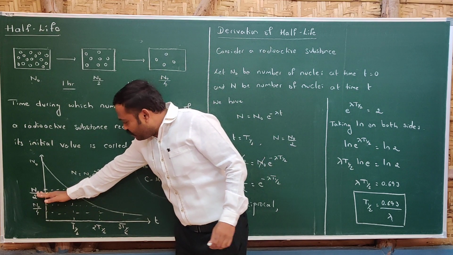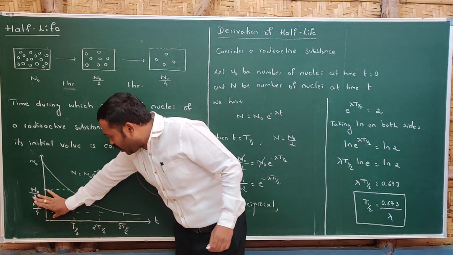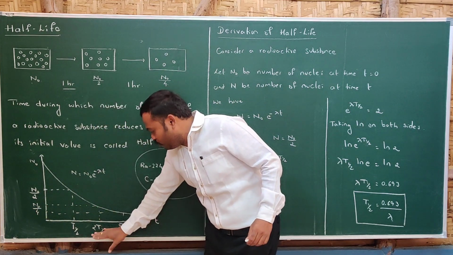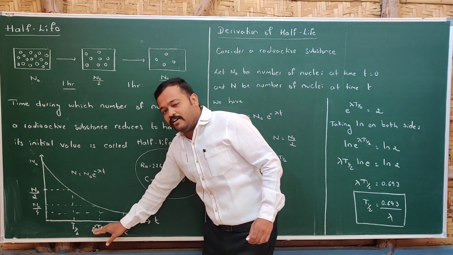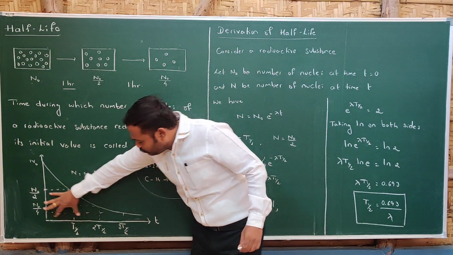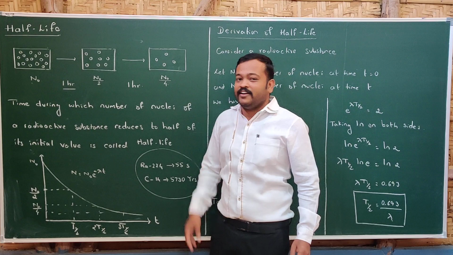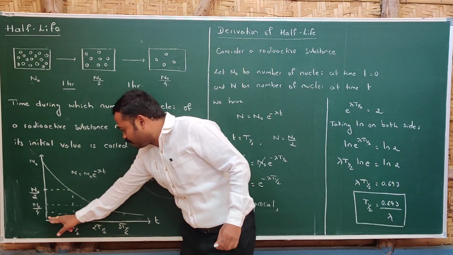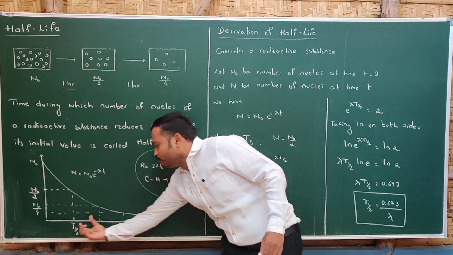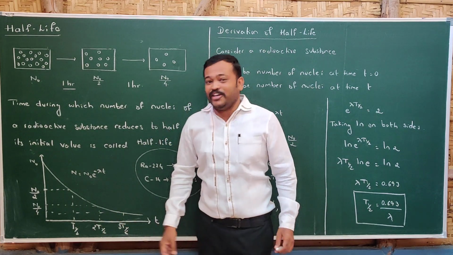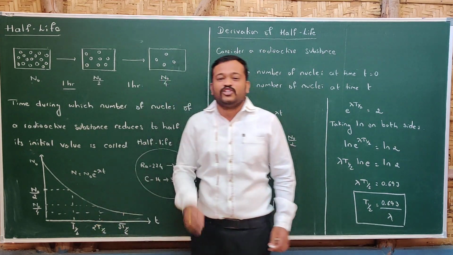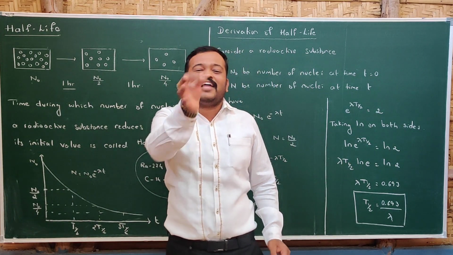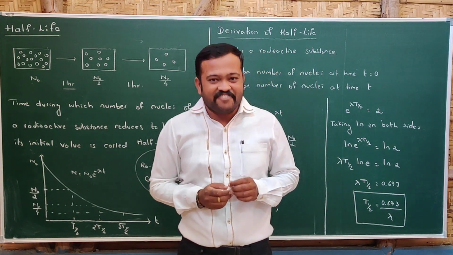And again, if I reduce N0 divided by 2 to N0 divided by 4, the half of this, the time duration will be the same as we got earlier. Again, if you reduce N0 divided by 4 to N0 divided by 8, we will be getting the same time duration. This time duration at which the number of nuclei reduces to half is called half-life.